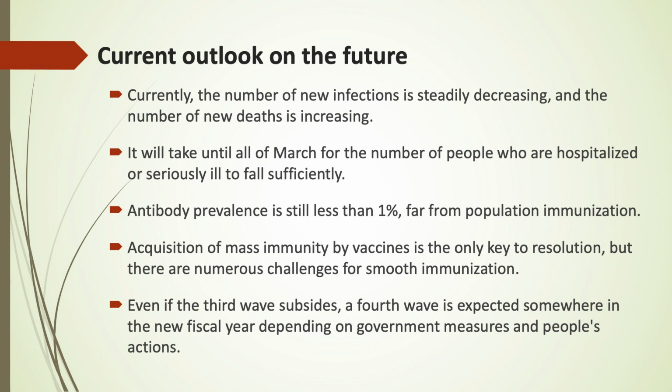Even if we are able to acquire mass immunity through vaccination in Japan, it will probably take at least 1 year. The current situation will continue until then. Even if the third wave subsides, depending on government measures and people's actions, we have good cause to expect a fourth wave to begin somewhere in the new fiscal year.